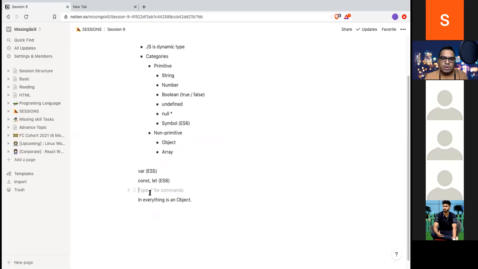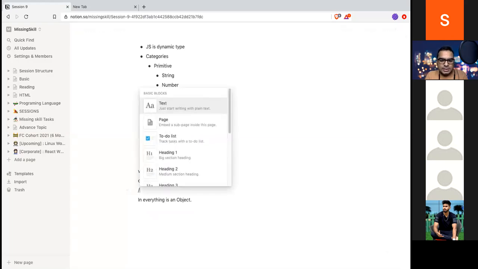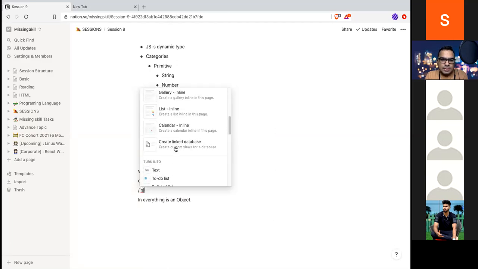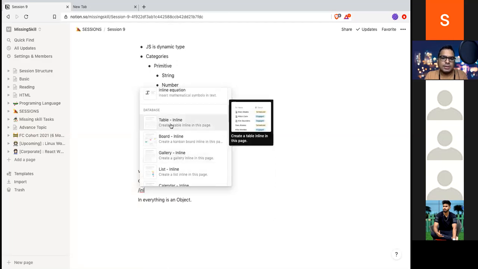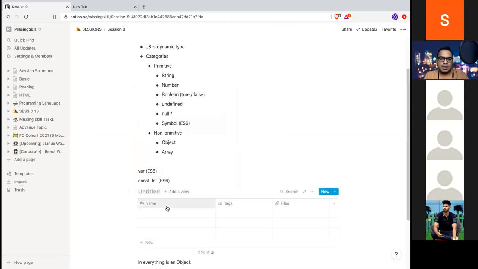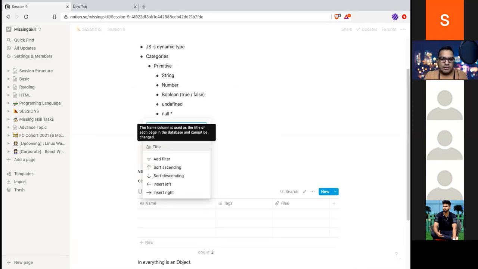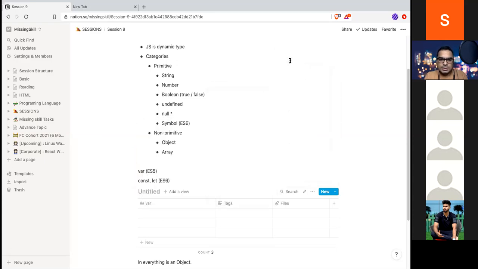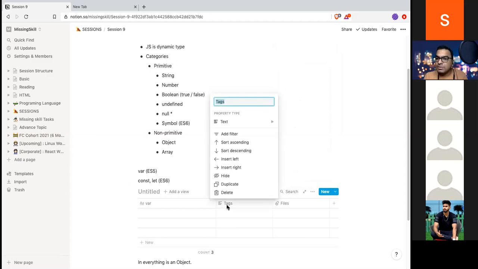Let's do a kind of table. I'll say where, and the text. This is a web application, by the way, built in JavaScript. So how flexible is this?